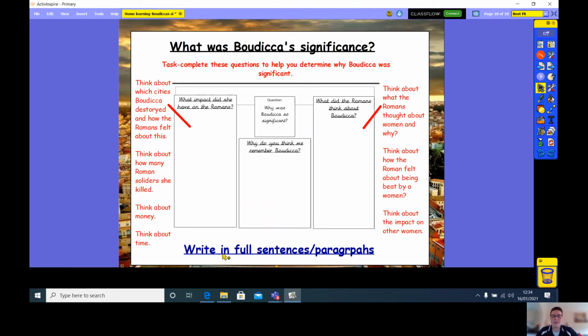Please, guys, write in full sentences and paragraphs so it makes more sense to us. Again, this sheet is on Teams, so you can type in your answers, or you can just write the questions down, write answers underneath them, and email them across to us. Okay, so we look forward to receiving your answers and your work. So please remember to do that.